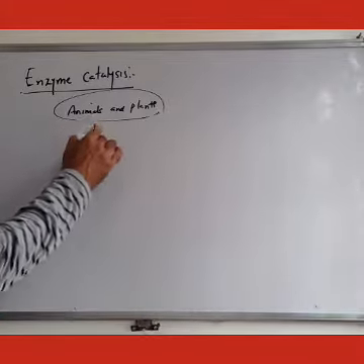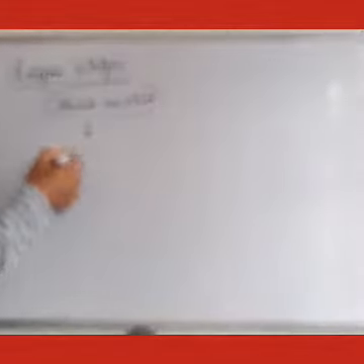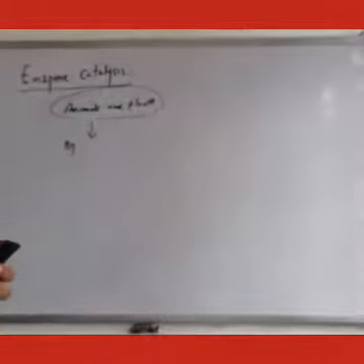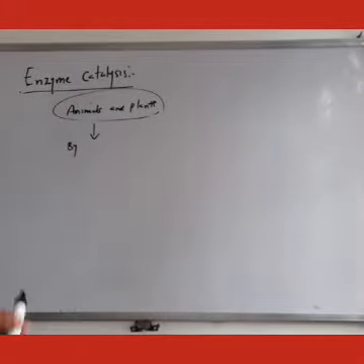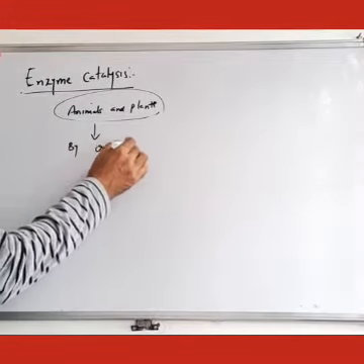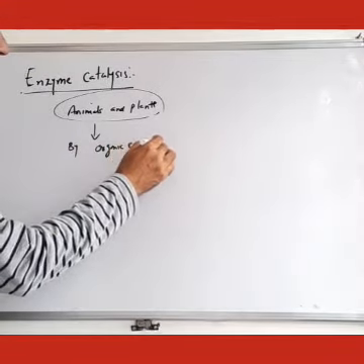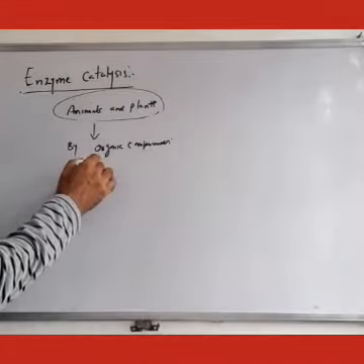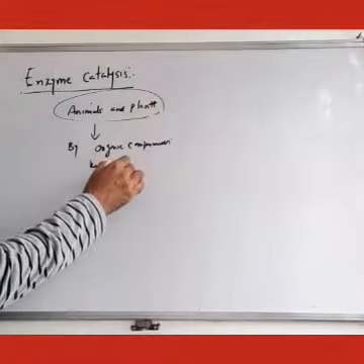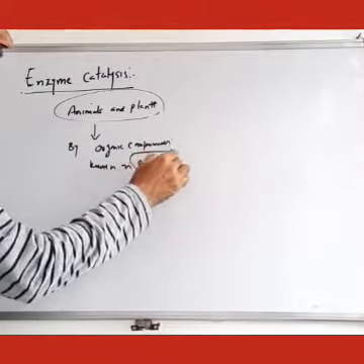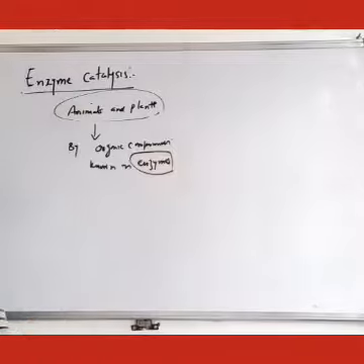These reactions are catalyzed by, इनको catalyze करते हैं इन reactions को. These reactions are catalyzed by organic compounds known as enzymes. इन ऑर्गेनिक कंपाउंड्स को बोलते हैं एंजाइम्स, जो इन रिएक्शंस को कैटलाइज करते हैं.